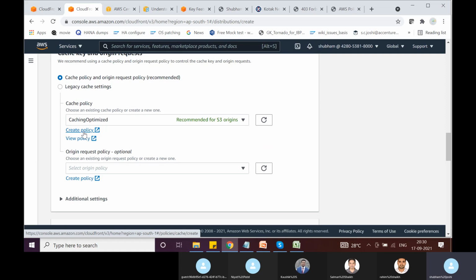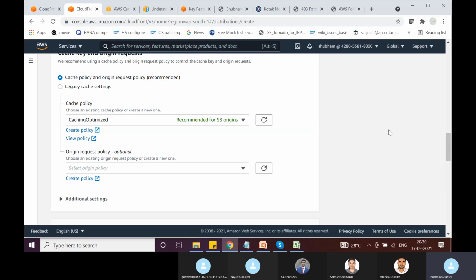So basically, assume if I say cookie, so essentially HTTP requests with the same cookie would result in the same cache key. If there is another HTTP request requesting the same object, but the cookie associated with that HTTP request is different, then it will again make a request to the origin server because the cache key would be different. Okay.